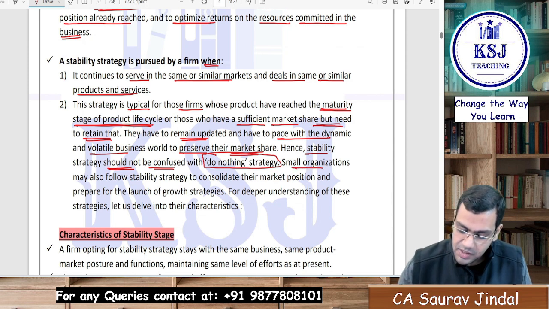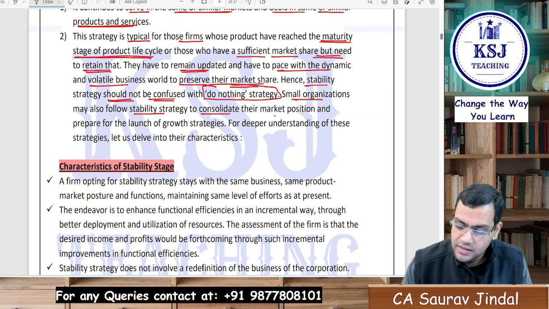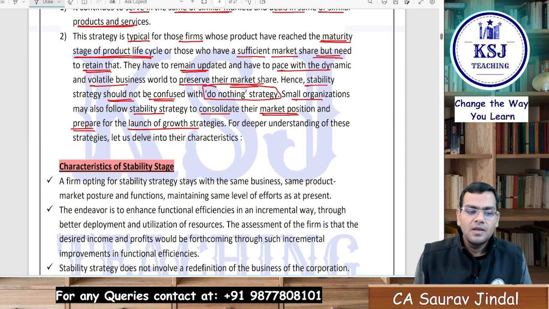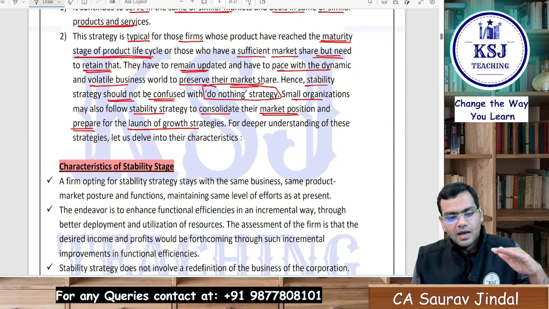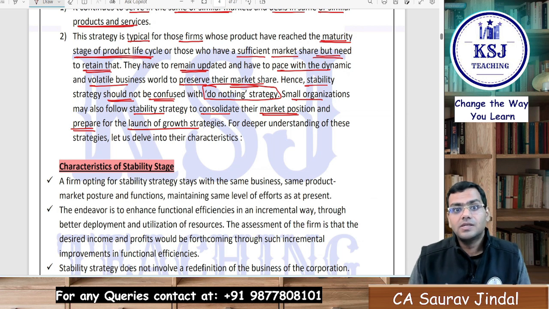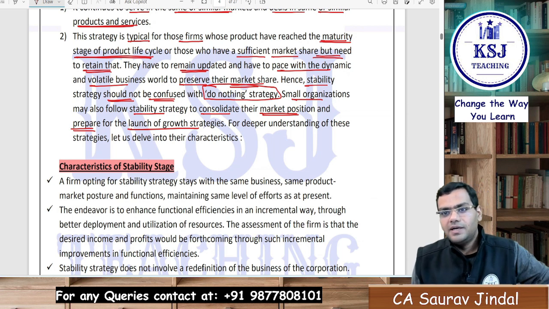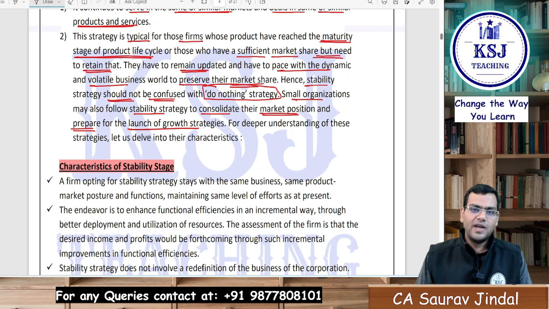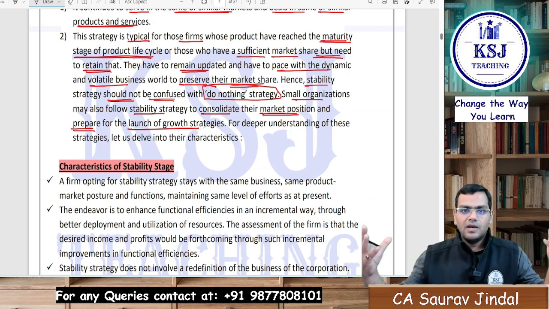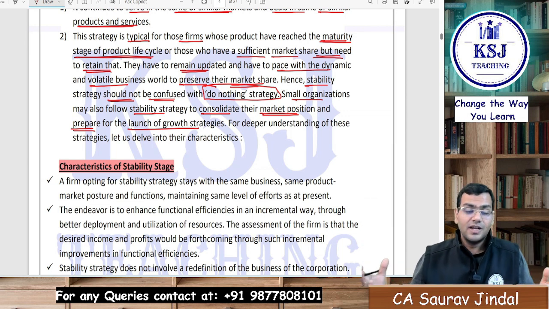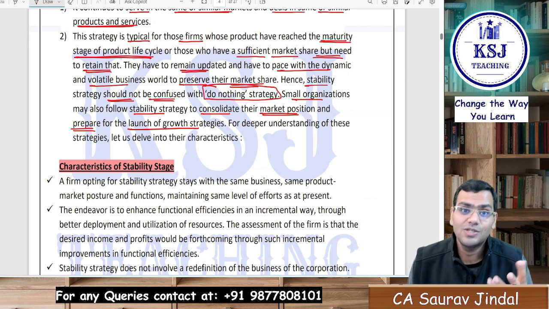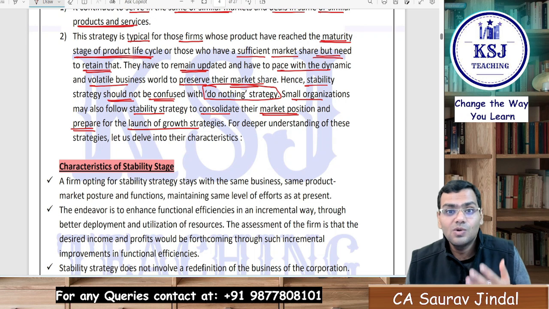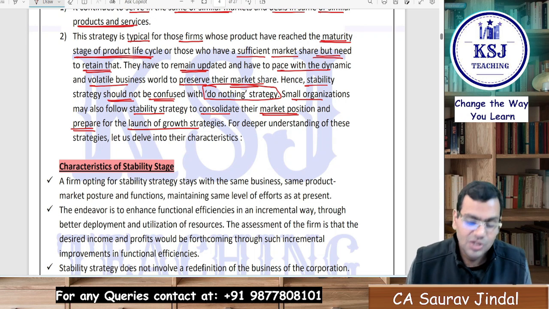Small organizations may also follow the stability strategy to consolidate their market position and prepare for the launch of the growth strategy. So sometimes the business says that we will stabilize right now, and behind closed doors, we will make the strategies for how we can grow, so that the competitor doesn't get to know. The competitor feels like they are into stability now, not in the mood to fight. And one day we will come like a volcano with something the competitors would not have expected. Organizations do follow these things, right? So stability strategy is used for that also. That is, stability is used as a launch pad for growth strategies.